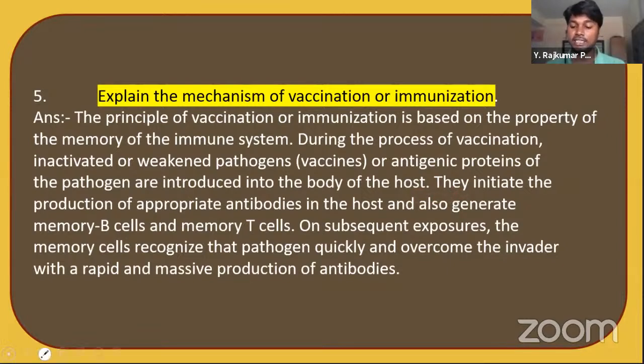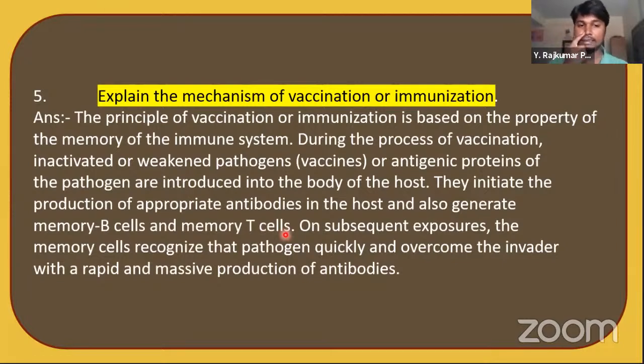Why do these inactivated viruses have to be injected? Because, see the slide, they initiate the production of appropriate antibodies in the host and also generate memory B cells and memory T cells. They help in producing the antibodies.